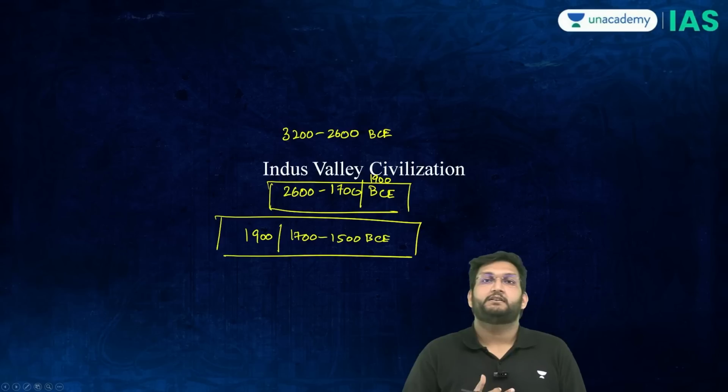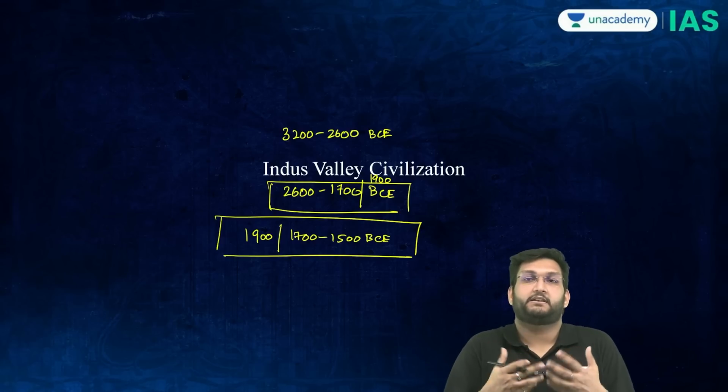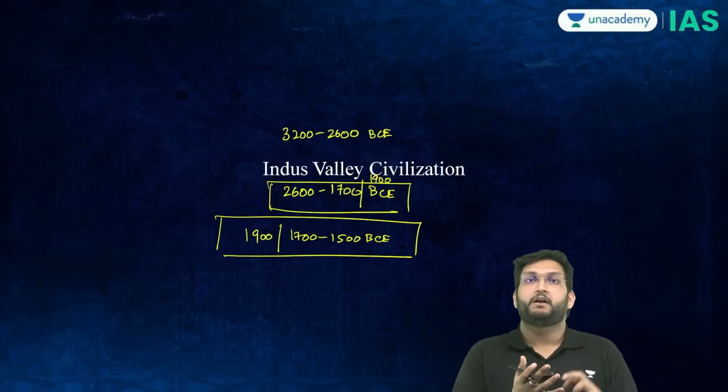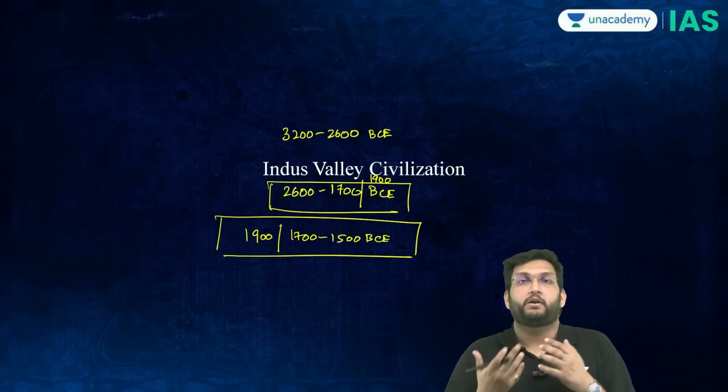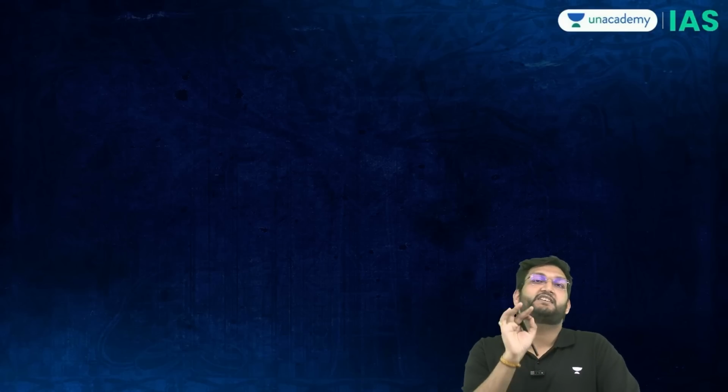This civilization is considered to be the first urbanization. That is why UPSC has a certain obsession with it, because it is the period in which trade will develop, a proper mature polity will be there, and it exhibited a lot of qualities which are today considered to be modern and urban. Now, the first topic which you have to understand within this is that the Indus Valley Civilization was found as a chance discovery.